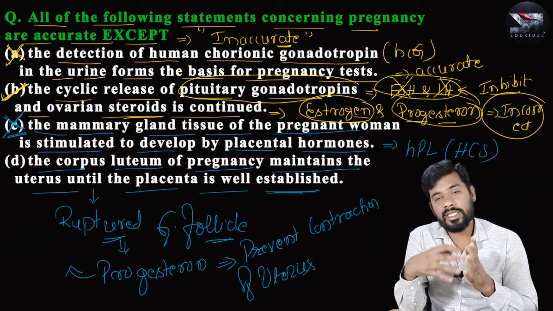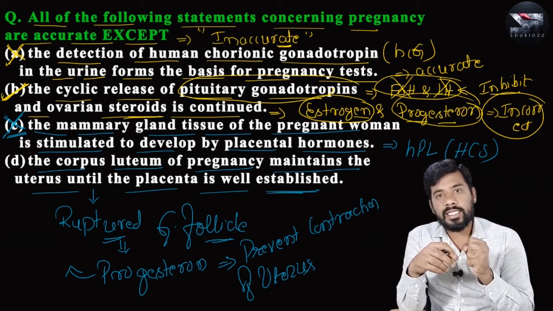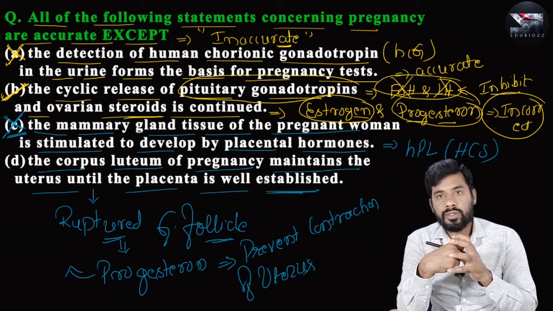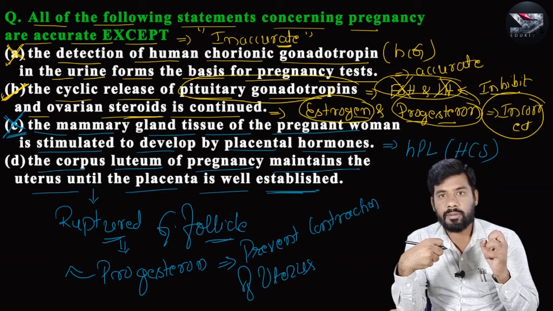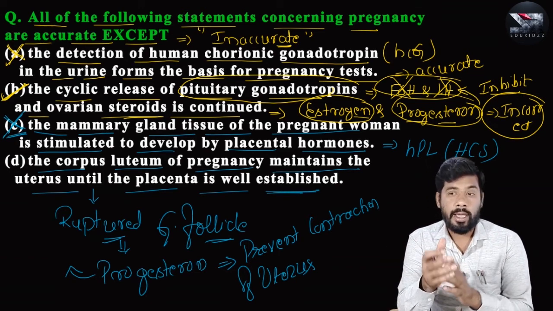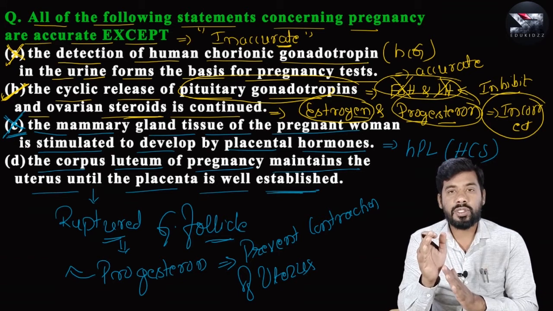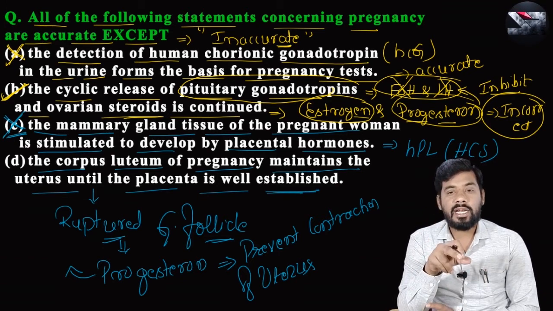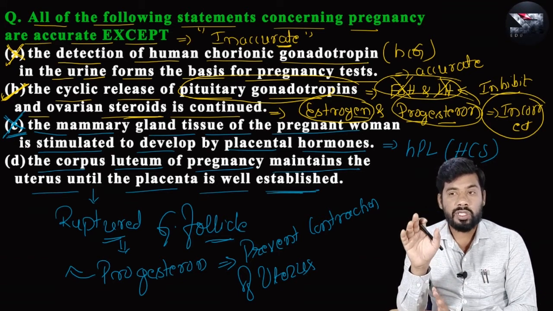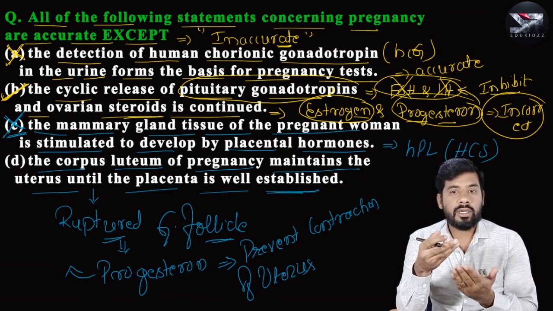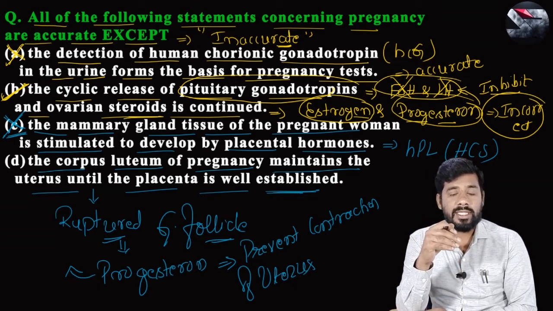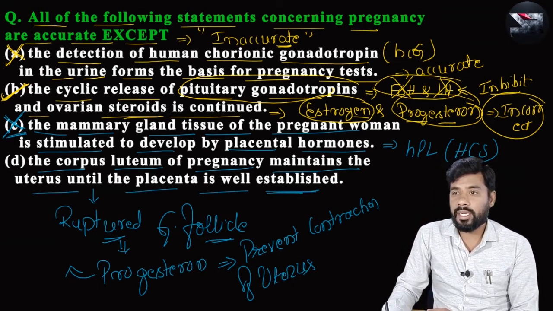What is the main cause of abortion? If there is contraction of the uterus, the attached blastocyst or the fetus will be released from the uterus, and that causes abortion. But progesterone helps to prevent contraction of the uterus, thereby preventing abortion. The corpus luteum secretes progesterone until around 4 to 5 months of pregnancy, and starting from the 5th month the placenta is completely developed.